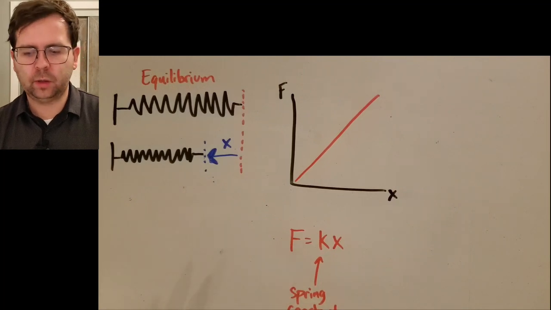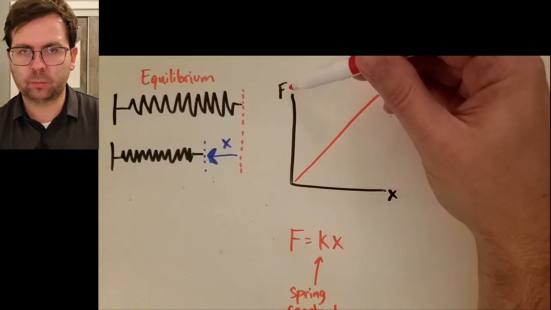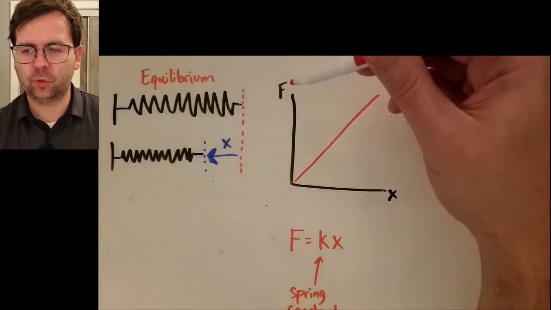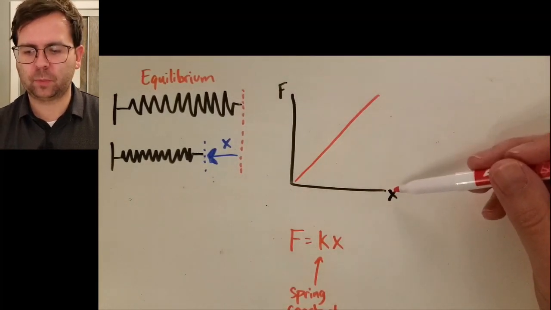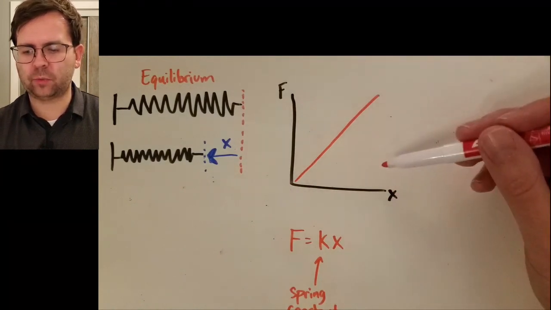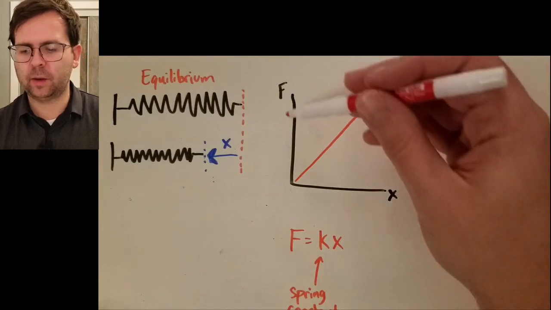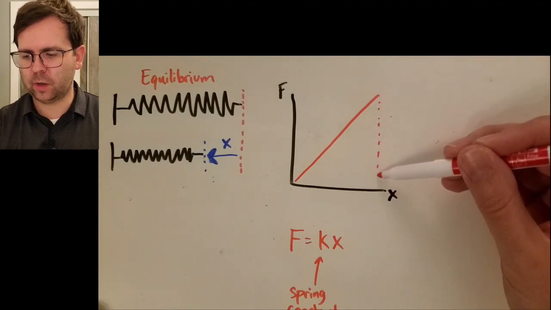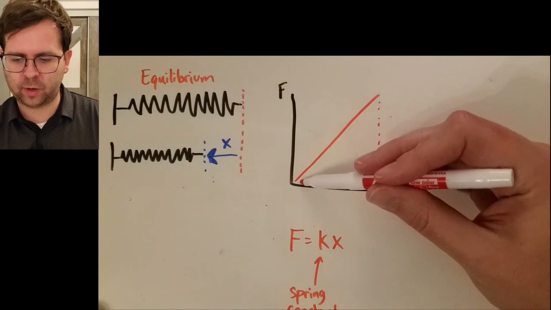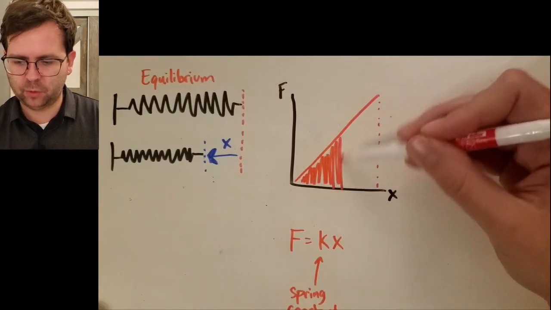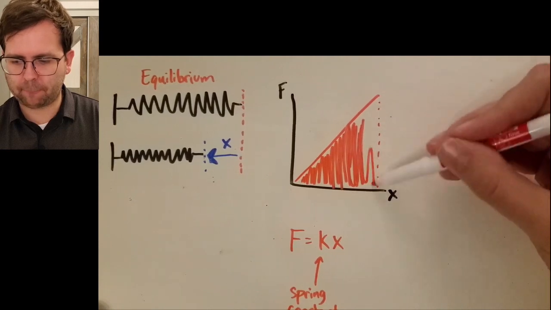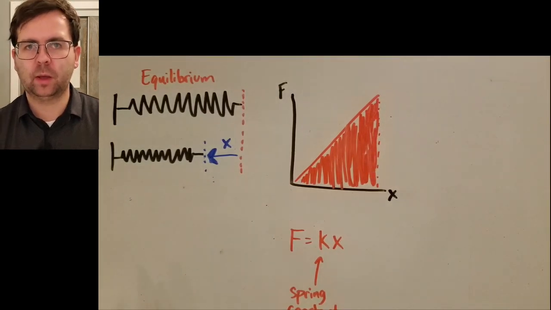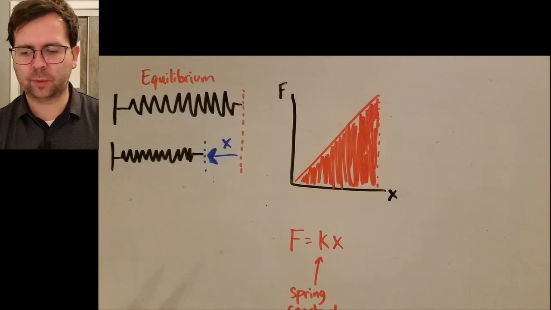So the work done is going to be the force that you apply to the spring multiplied by the distance that the spring travels, which is actually these two axes. So if we multiply these two axes together, we would find the work done. And by multiplying these two axes together of a graph, you're actually just finding the area underneath the curve, or in this case, the area underneath the line here. So if we could find the area here, we would know the amount of work done, and that would tell us the amount of energy that gets stored.